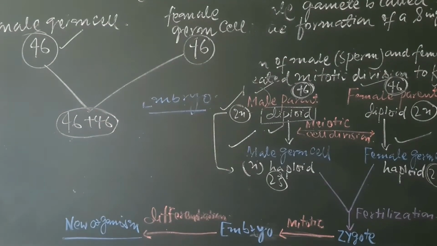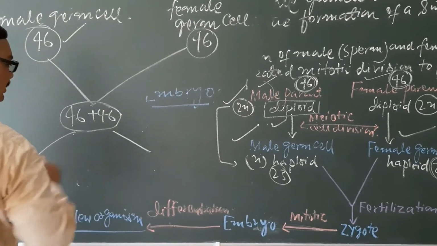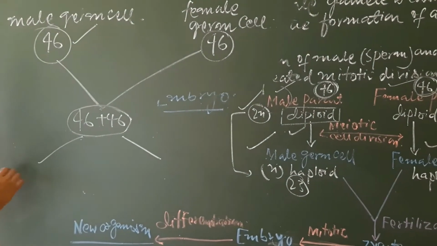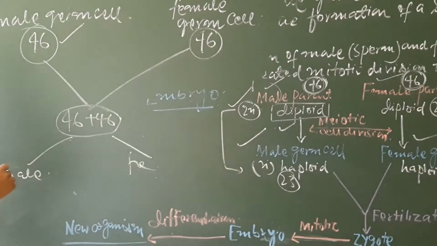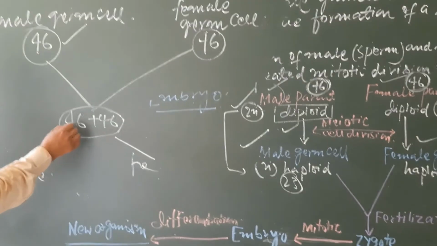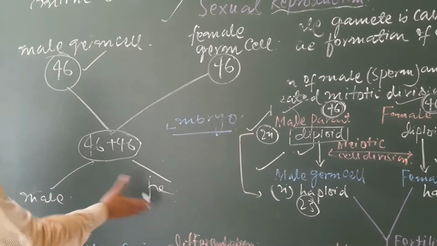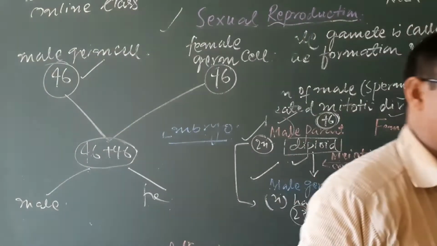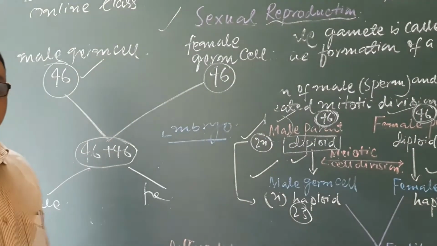And similarly, if this again produces the two different gametes, the male and the female, then once again there is doubling of this and doubling of this, and in this way a large number of chromosomes will be produced, and there will be no stability of the chromosome numbers from generation to generation.